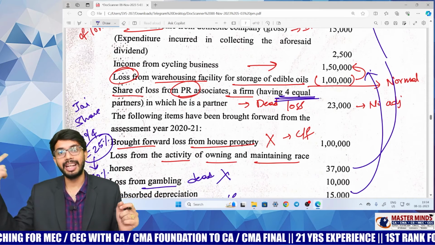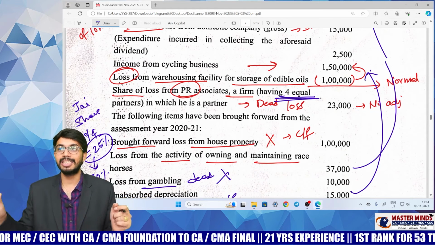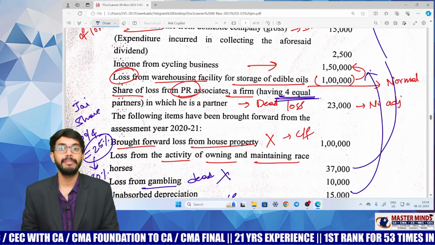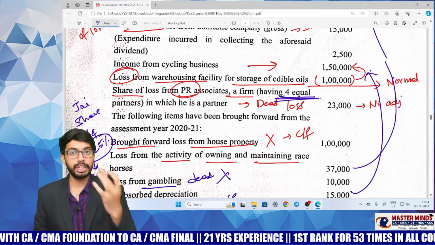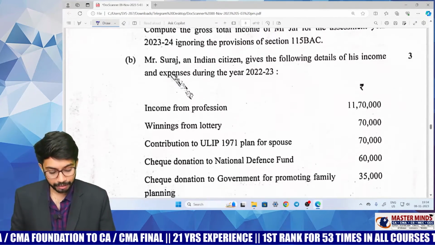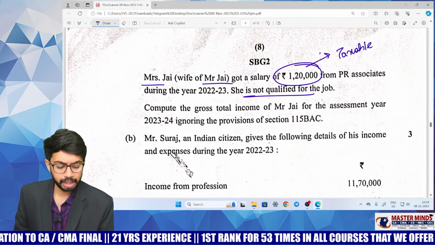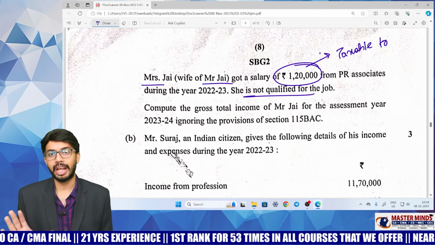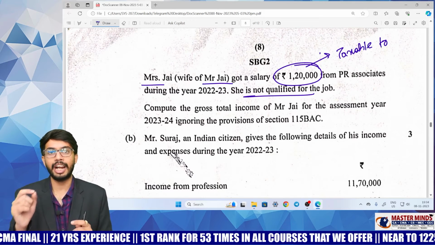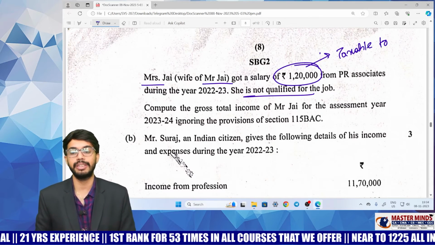Now, even though salary is received by J's wife, that salary is clubbed and taxable in the hands of Mr. J. Okay, remuneration to spouse concept. So here whatever 1,20,000 is there, this is taxable to Mr. J. But total 1,20,000 is not taxable. From that you can claim standard deduction of 50,000 and only balance 70,000 is taxable.